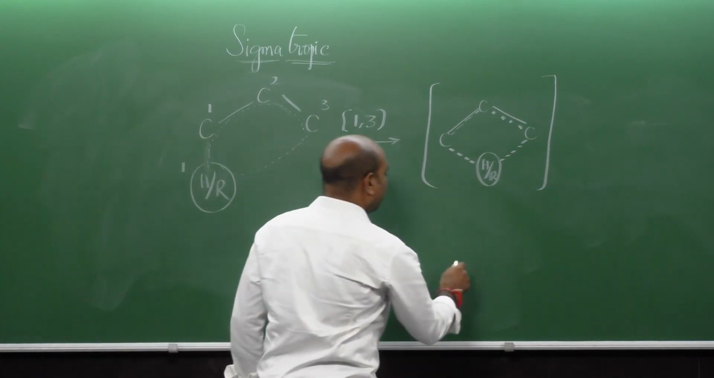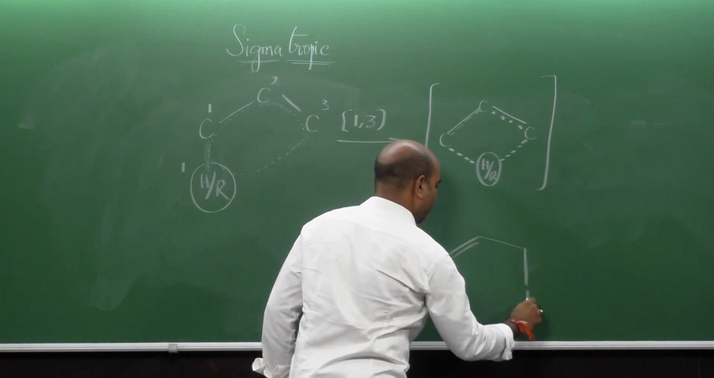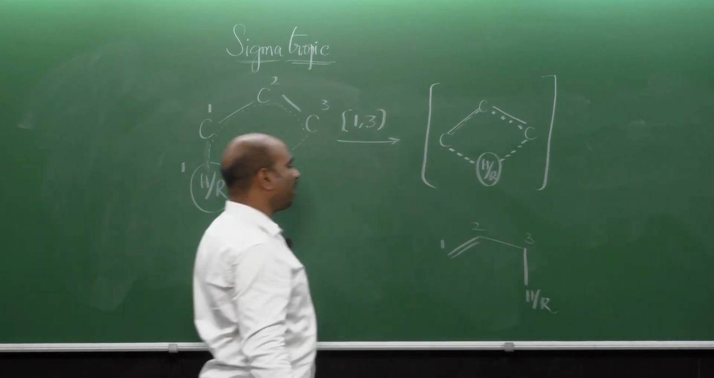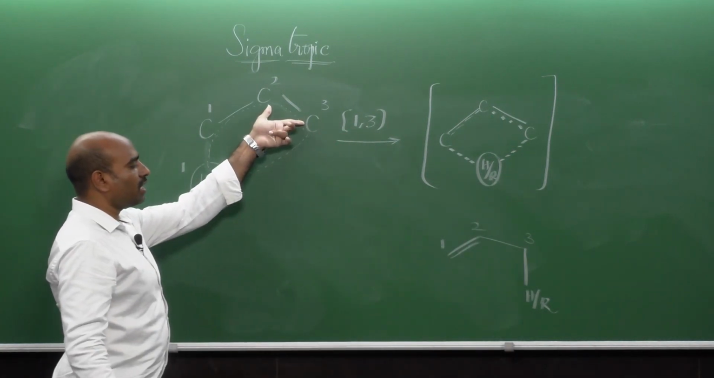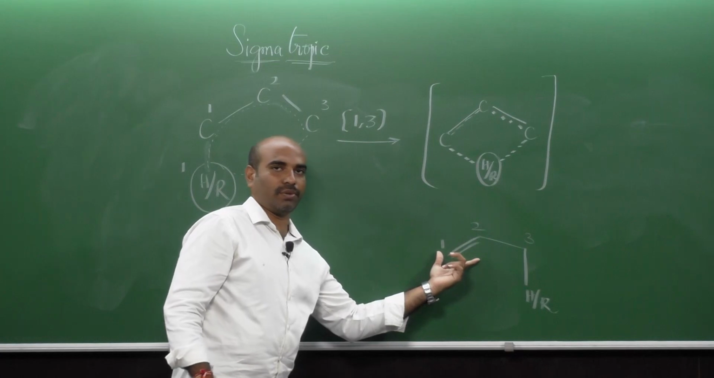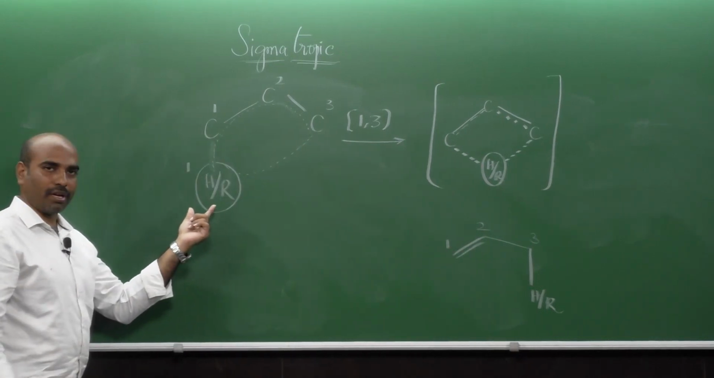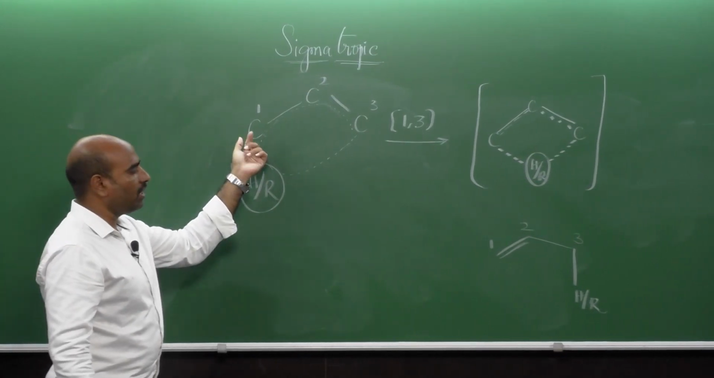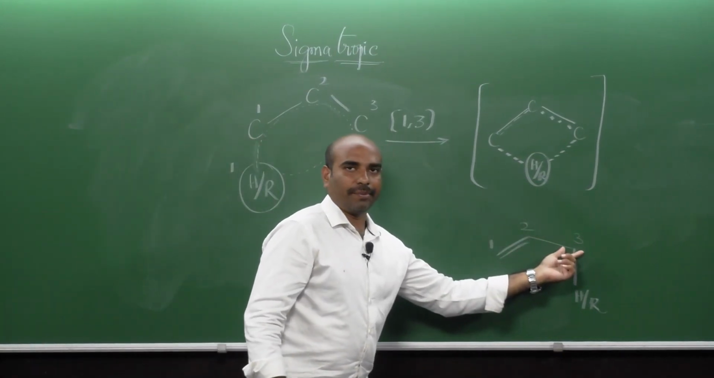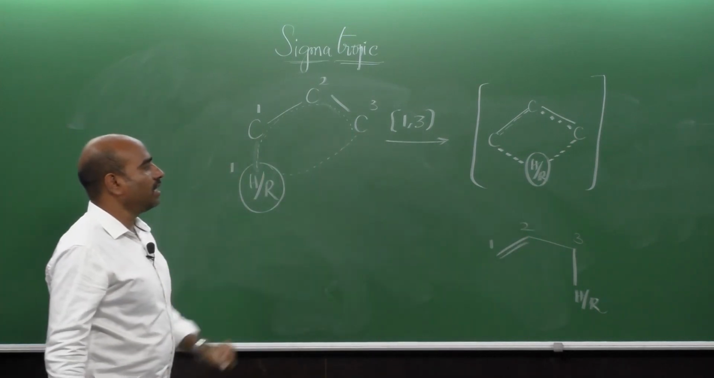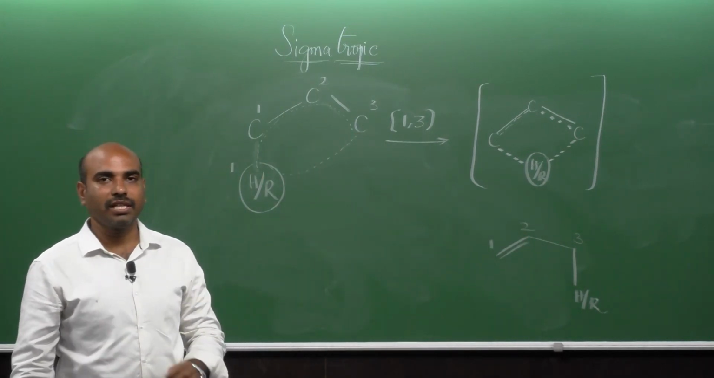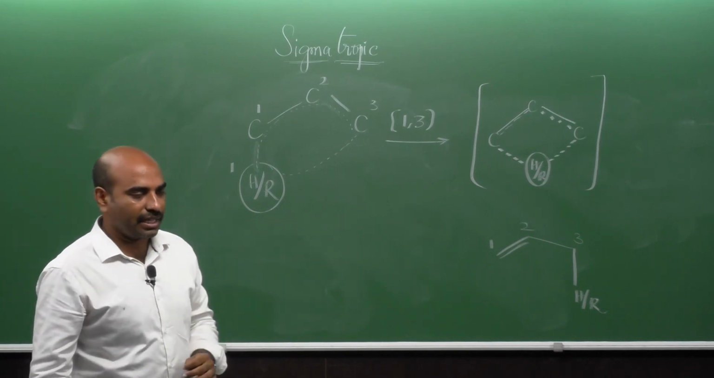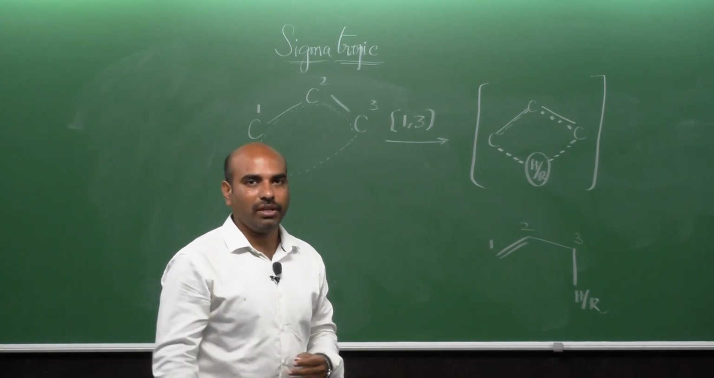So, the end product is this one, 1, 2, 3. Previously the pi bond was in between the 2 and 3 carbon atoms; now in the product it is in between 1 and 2. Previously the hydrogen atom or the group with the sigma bond was connected to carbon 1, and now it is at carbon 3, right. So, this is the brief mechanism for the sigmatropic reaction. Any sigmatropic reaction will follow this kind of cyclic transition state and then evolve into the product.